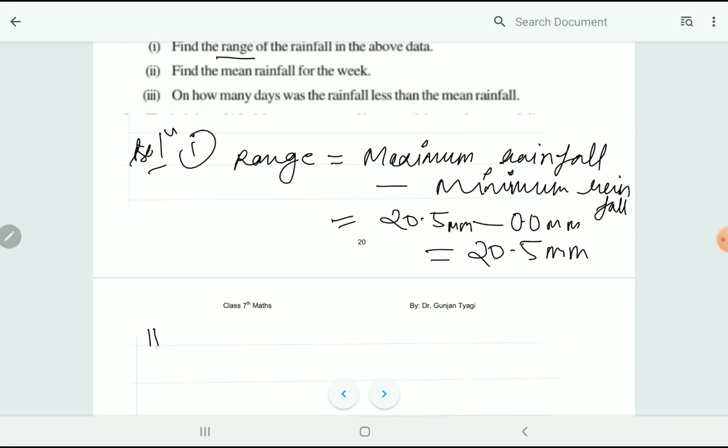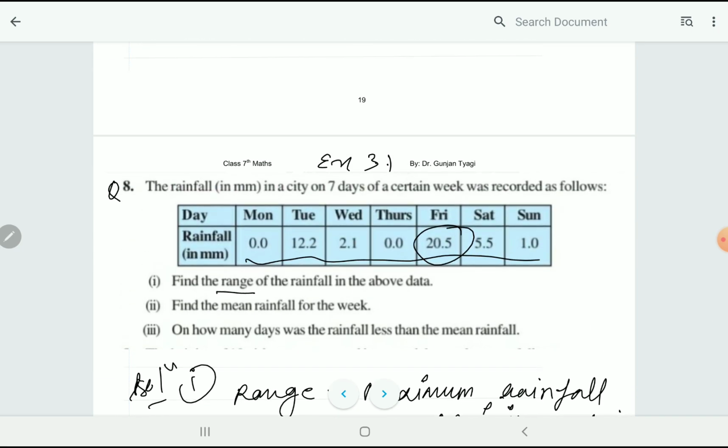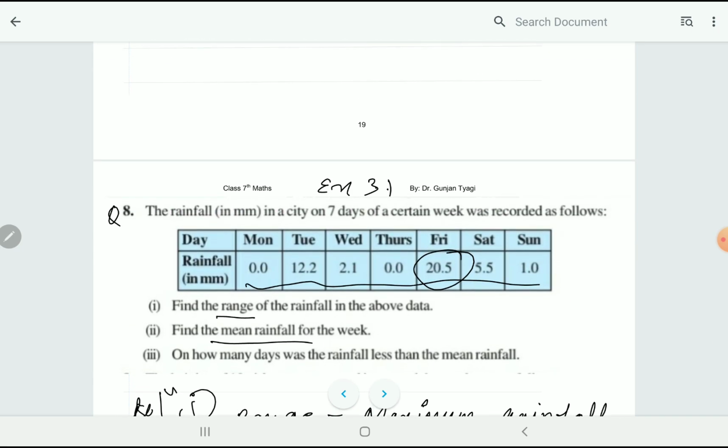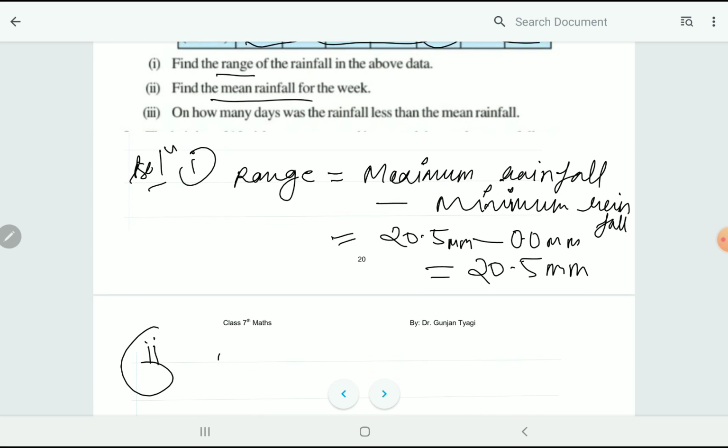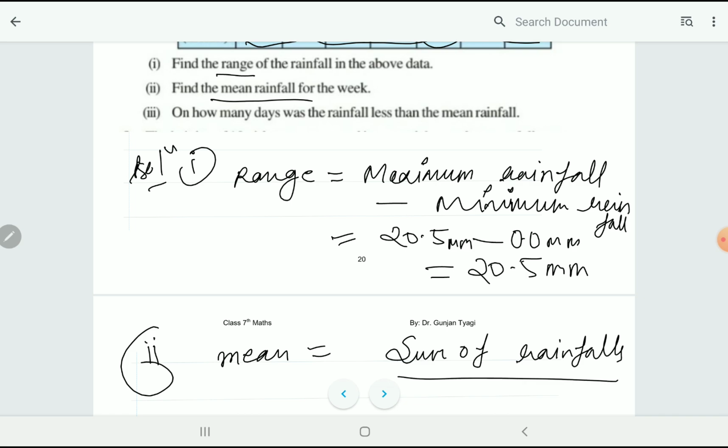Let's do the second part. In the second part we have to calculate the mean rainfall of the week. So mean is equal to the sum of rainfalls divided by the number of days.